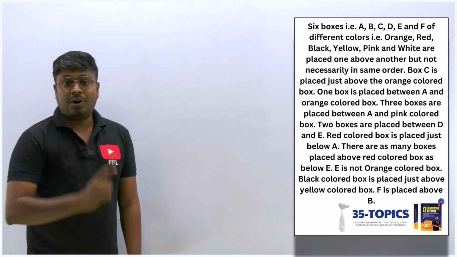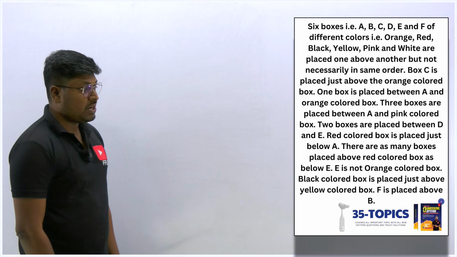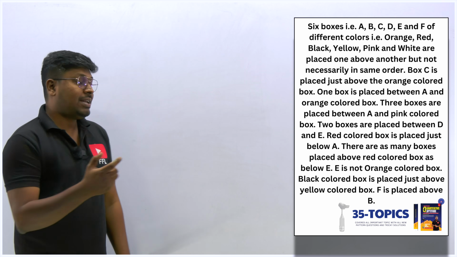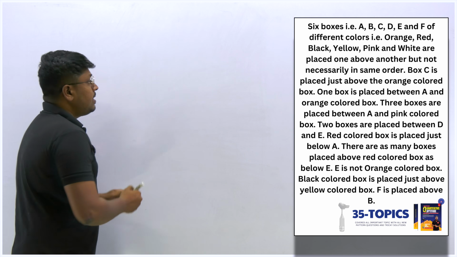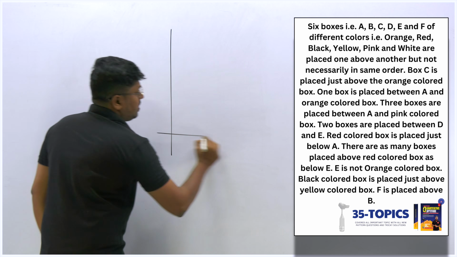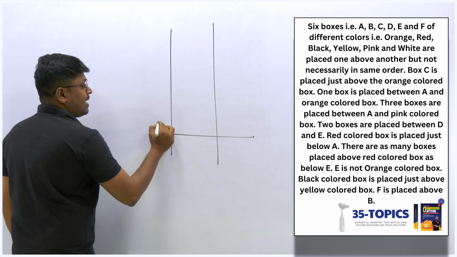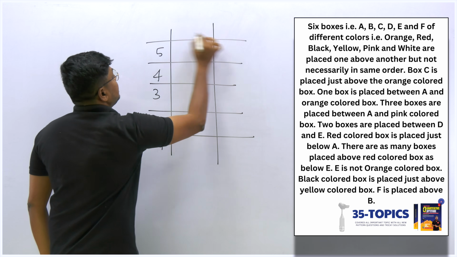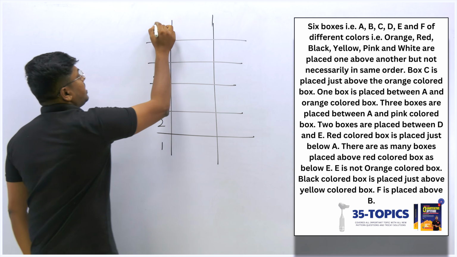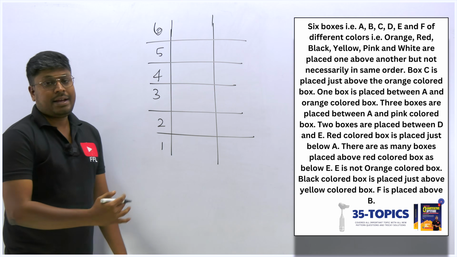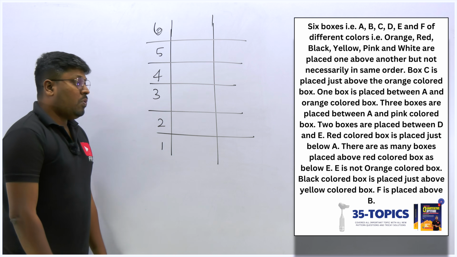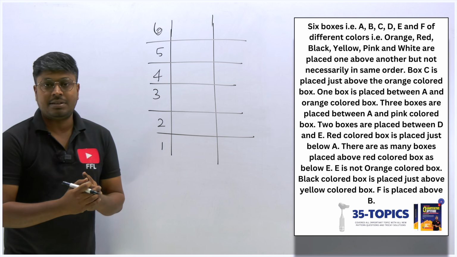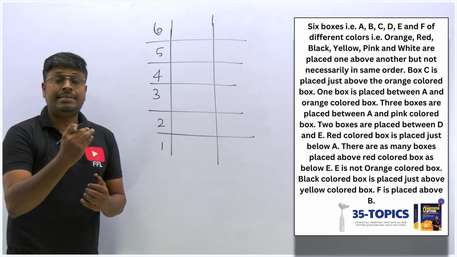So here is the first box arrangement. Totally there are 6 boxes, A to F, with different colors. Our target is to find which box is of which color. So totally we have 6 boxes, and if you wish, you can write down the numbers 1, 2, 3, 4, 5 and 6. Some students won't write this, it's not a problem, but you can if you wish. If you are preparing for the first time, do it like this and then start solving. Now what is the first point? Box C is placed just above the orange color box.